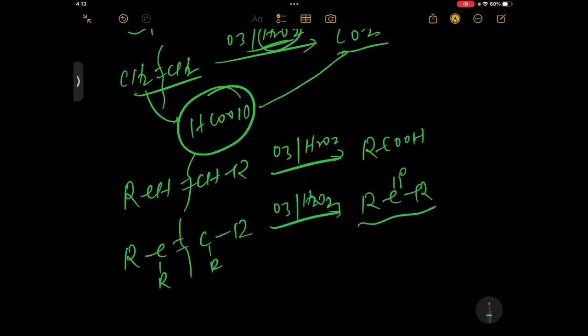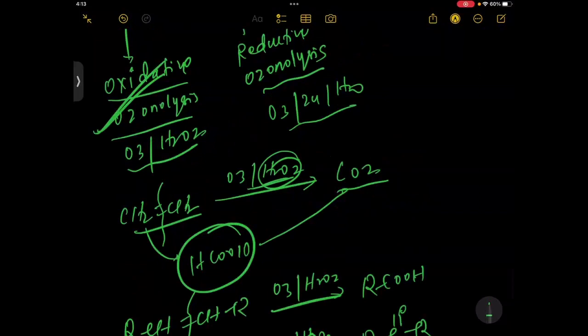Exactly the same thing will happen with the alkyne. Suppose we have an alkyne, students, and we have taken O3 and H2O2. Exactly, CO2 will form. First acid will form and then CO2 will form.